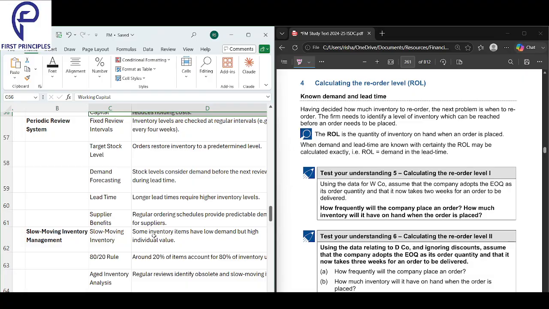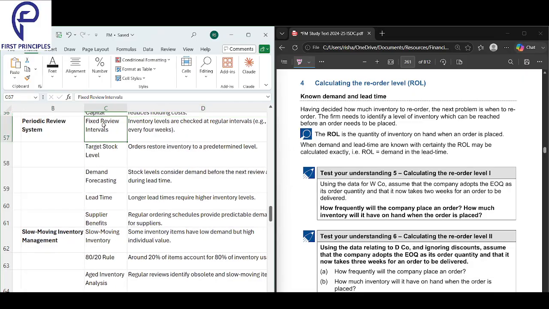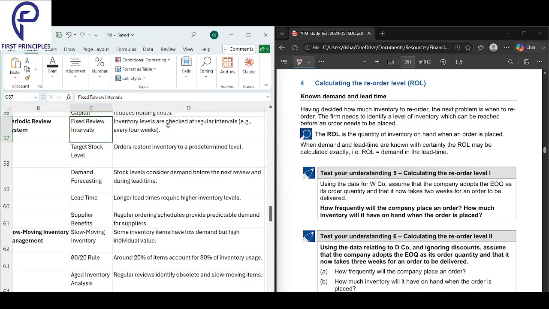Now we'll look into the two methods here. First one, periodic review. What you do is inventory is checked at regular intervals. Example, every 4 weeks you will count inventory.